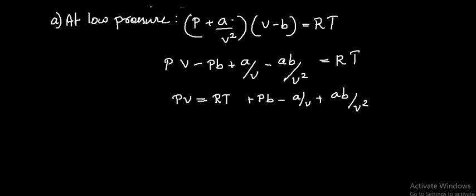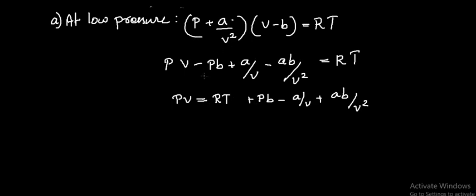Next is the applicability of the Van der Waals equation in explaining real gas behavior. We know that the Van der Waals equation for 1 mole of a gas is (P + a/V²)(V − b) = RT, where n = 1. Opening these two brackets, this equation can be rearranged into PV − Pb + a/V − ab/V² = RT.